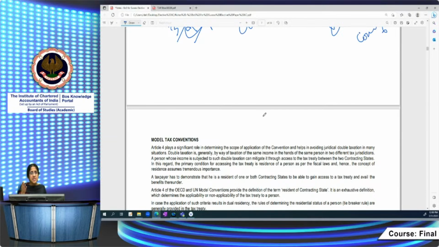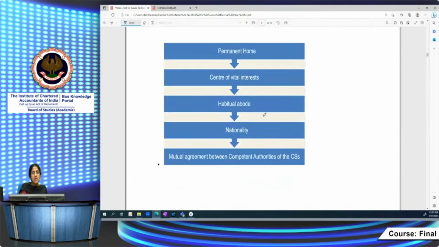If you're not a resident in India, suppose you're a non-resident in India, then only Indian income will be chargeable to tax in your hands. Now, in that case, the tiebreaker rule is not required. But if you're a resident in both the countries, then you have to apply the tiebreaker rule to see actually in which country he is a resident. I hope this is very clear. The question below will make you clear on both the things.